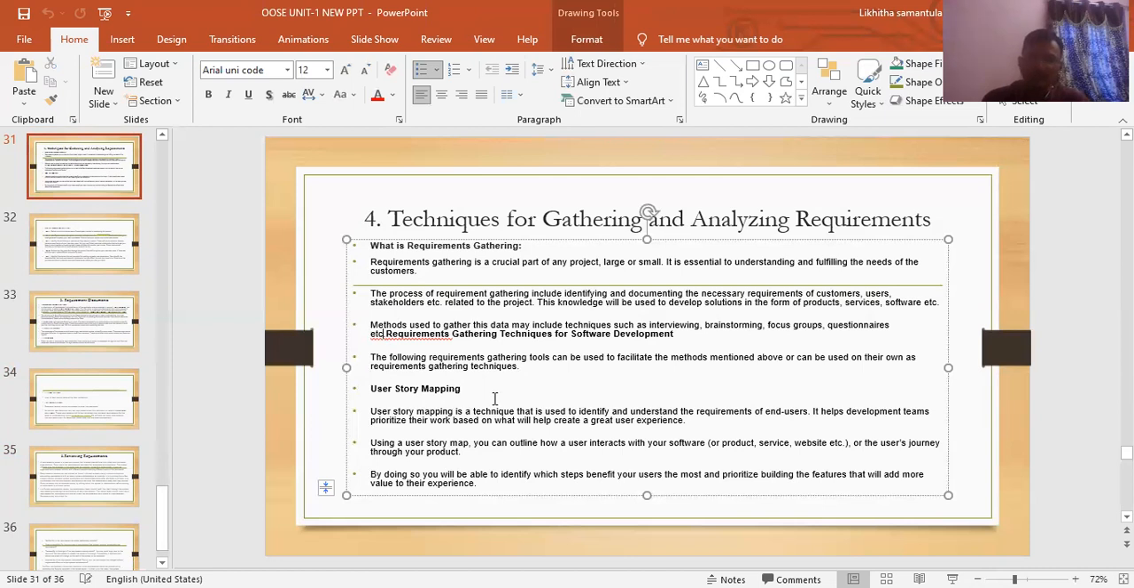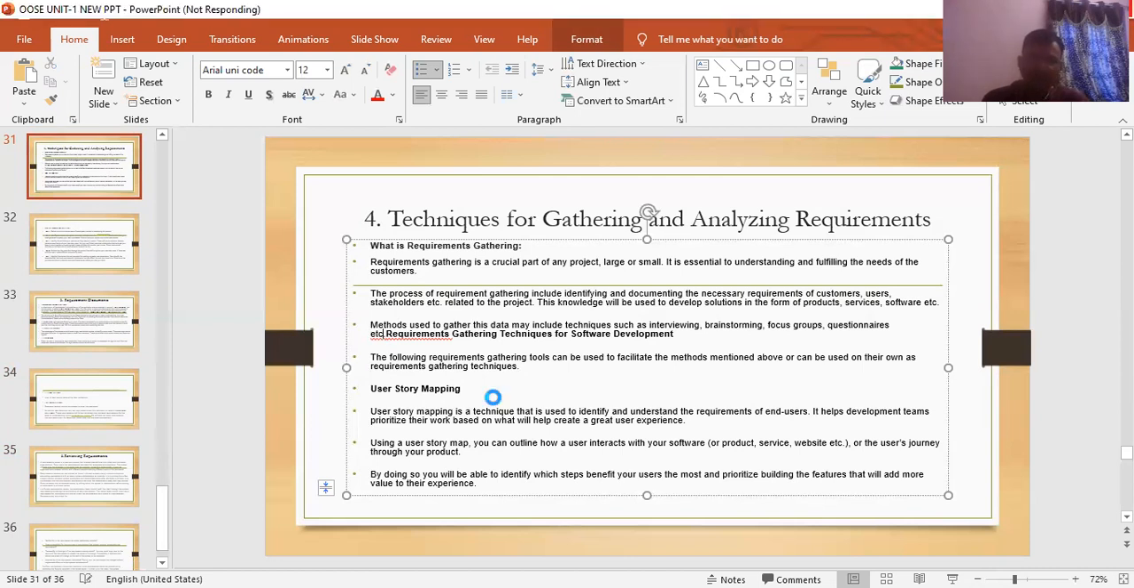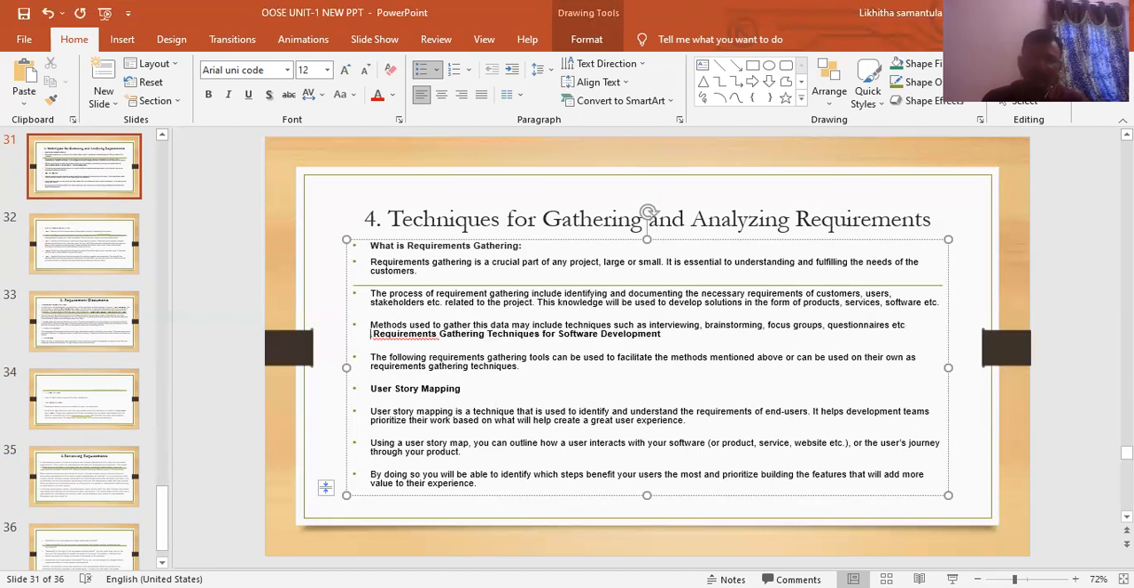So what is requirements gathering? Requirements gathering is a crucial part of any project, large or small. It is essentially understanding and fulfilling the needs of the customers. The process includes identifying and documenting the necessary requirements of customers, users, and stakeholders related to the project. This knowledge will be used to develop solutions in the form of a product, service, software, etc.